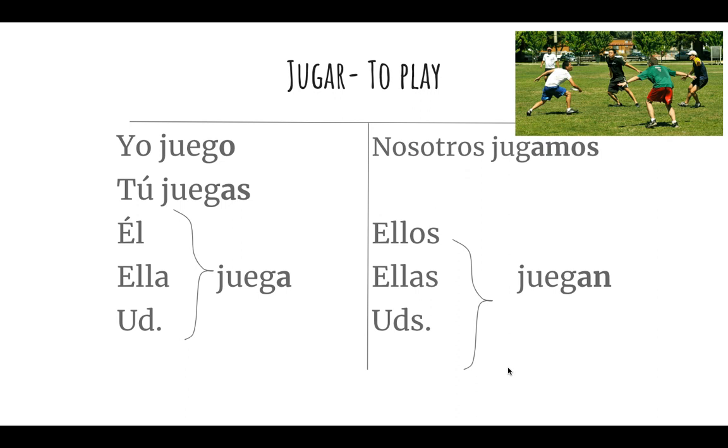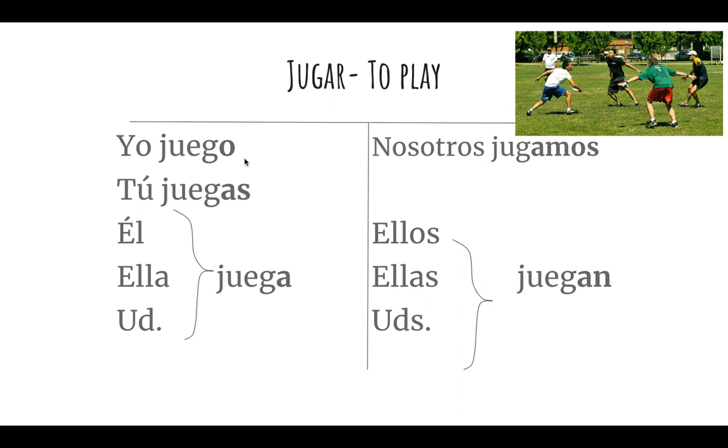Jugar. This I saved for last because it is what we call a stem changing verb. So you will notice that instead of just being able to chop off the AR, we actually change this stem. So instead of JUG, here it goes JUEG. And you just have to memorize some of these. And they will change in all the forms except for the nosotros form.